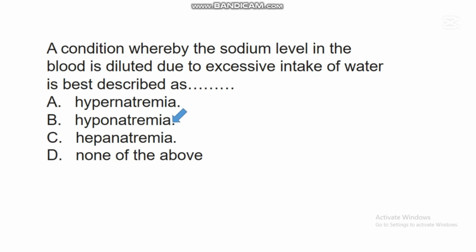Hyponatremia. This hyponatremia is a condition whereby the sodium level in the blood is diluted due to excessive intake of water by an individual. So the body system needs water, but the body does not need excess water. So when there is excess water in the body, the sodium level will be diluted, leading to this condition known as hyponatremia.